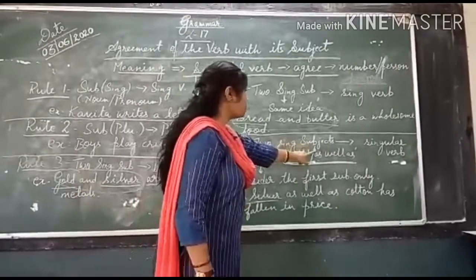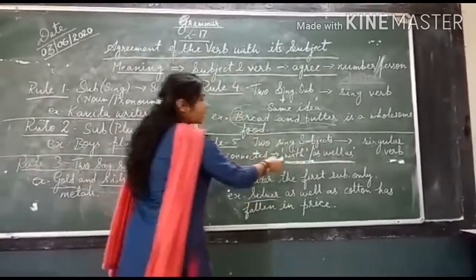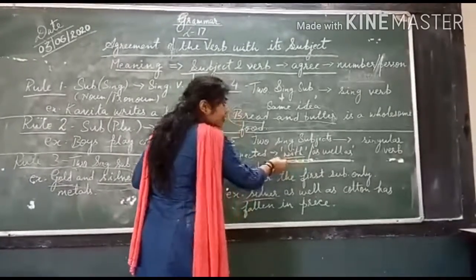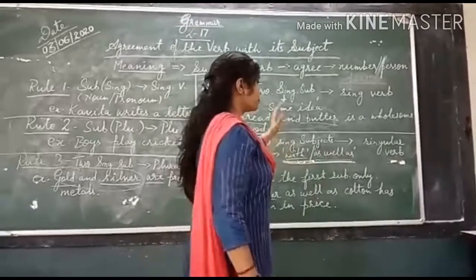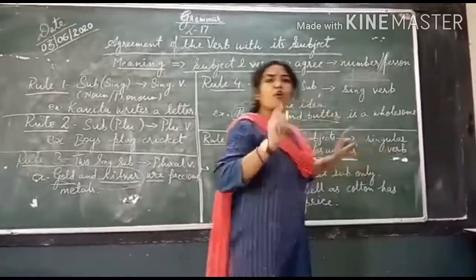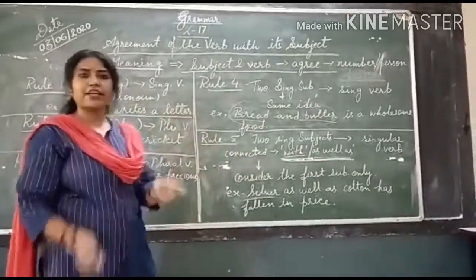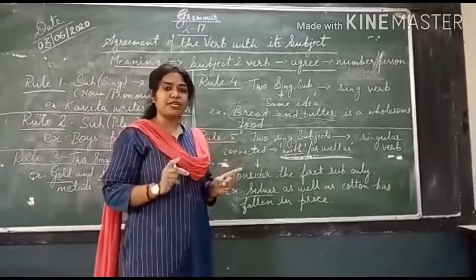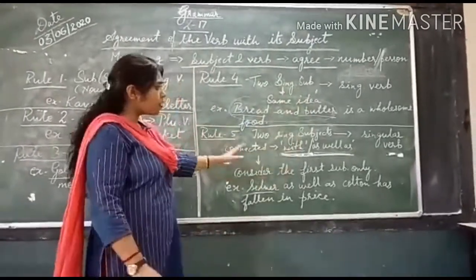Now rule number 5. Two singular subjects. Whenever these two subjects are connected with 'or' or 'as well as', the verb followed should always be a singular verb. Now you all will think, just before, ma'am explained that when two singular subjects are joined together, we have to follow a plural verb, then how did this happen?